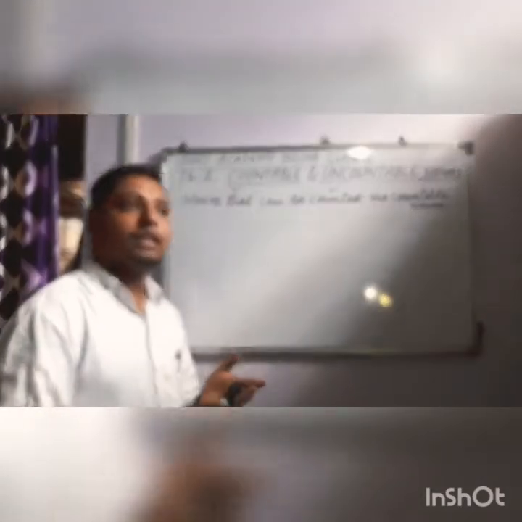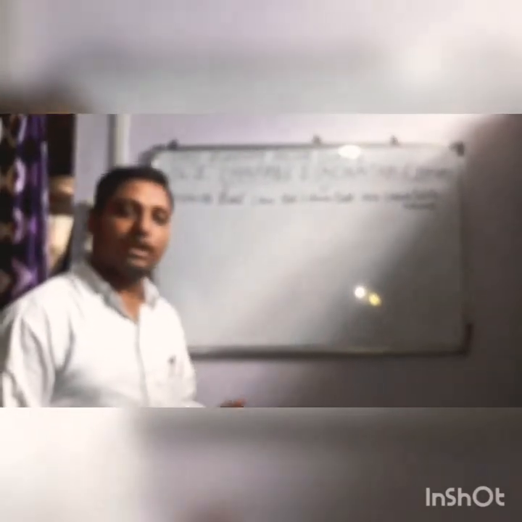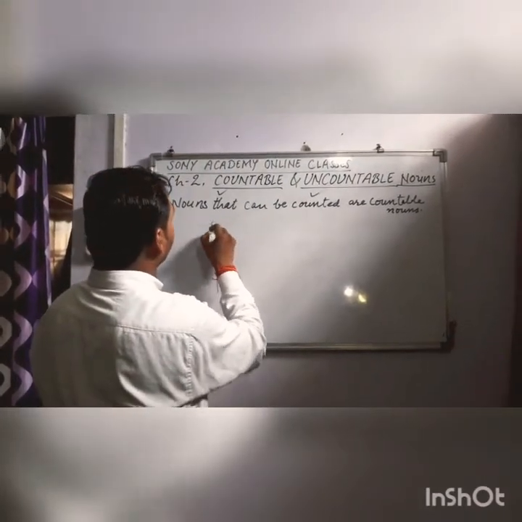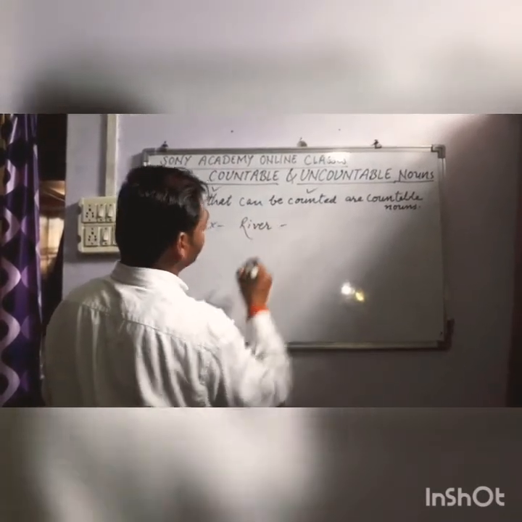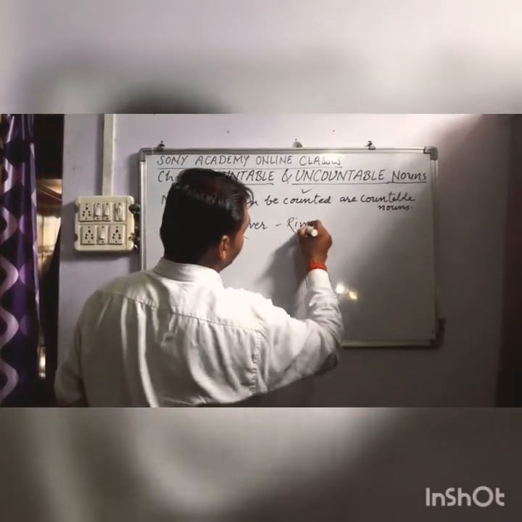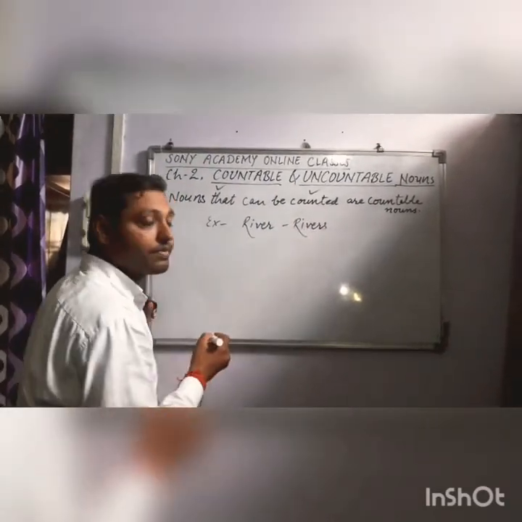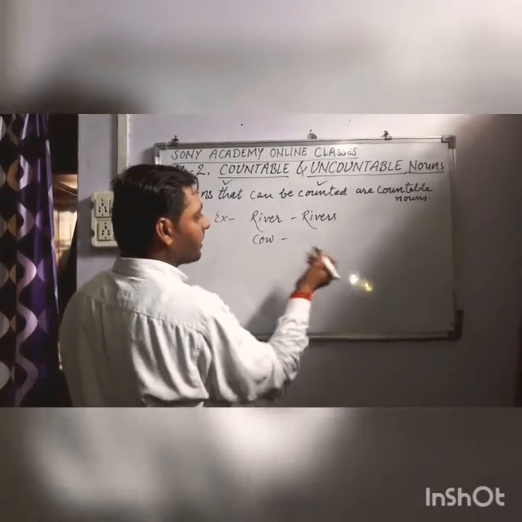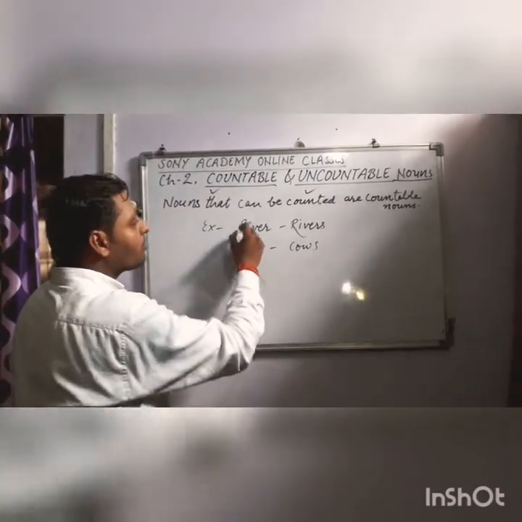There are most common and collective nouns that have their plurals. They can be used in singulars and plurals as well. Here are some examples I would like to give you. River. River is a common noun. It has a plural, rivers. You have to add an s only at the end of this word. The next word is cow. You can make it plural like this. These are two common nouns.